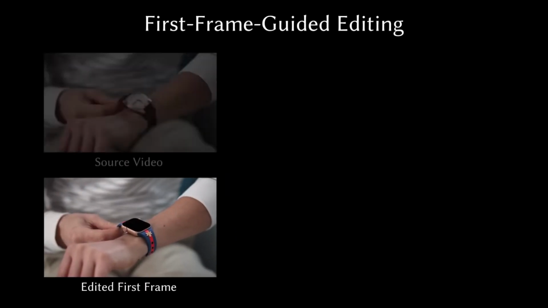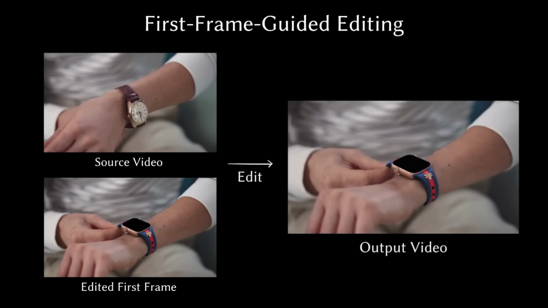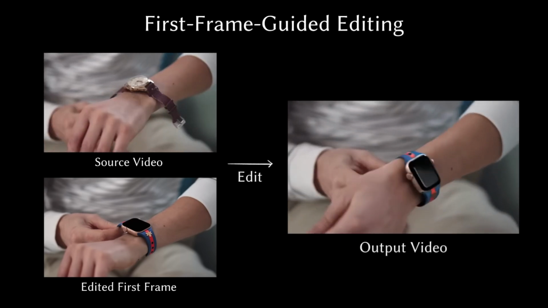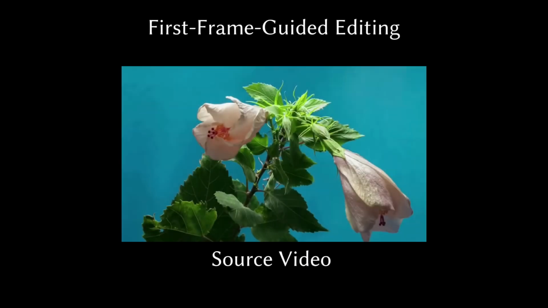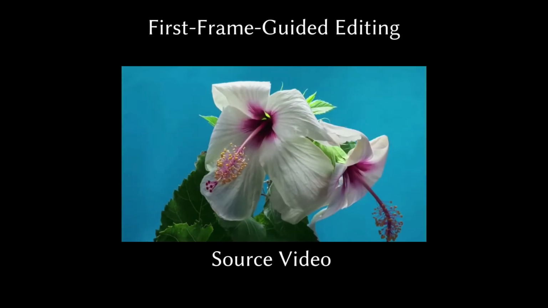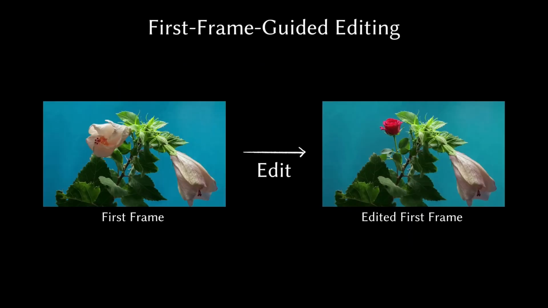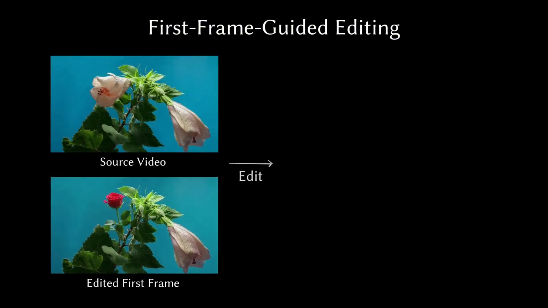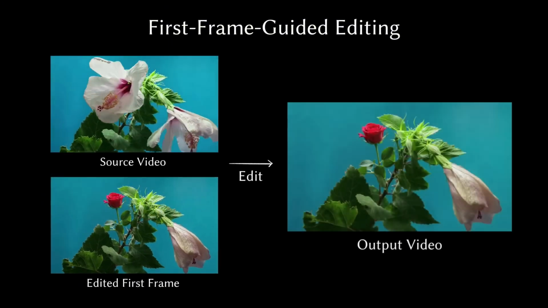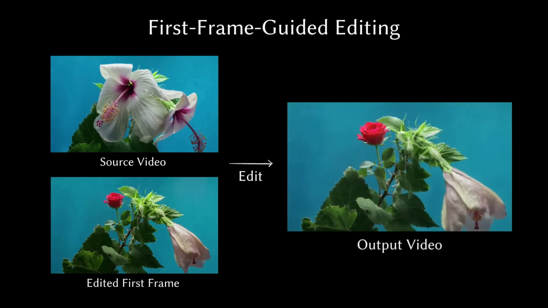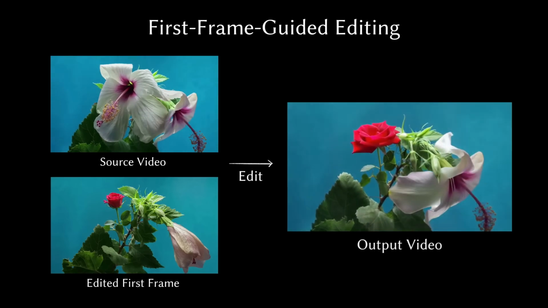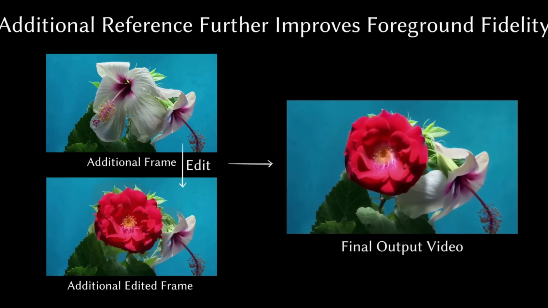Then we can just run that edited first frame through the AI and boom, new video with the watch changed. Isn't that cool? Here's another example with a time-lapse of a flower. We can replace one of those flowers with a rose. And here's what we get. It kind of figures out this is a time-lapse of a flower blooming and then it makes the rose bloom too. Here are some more examples.